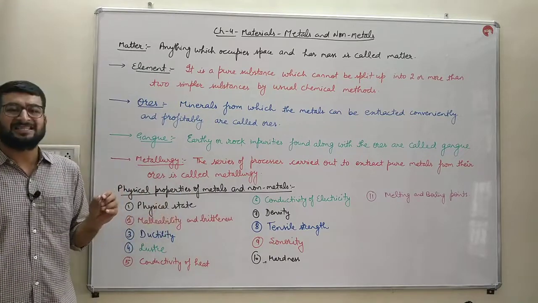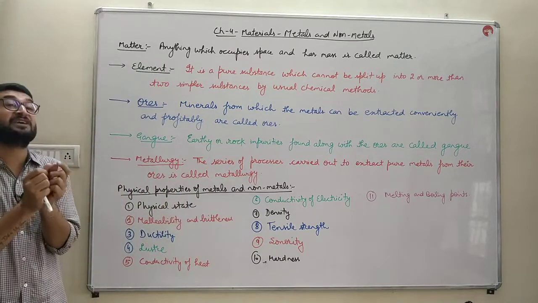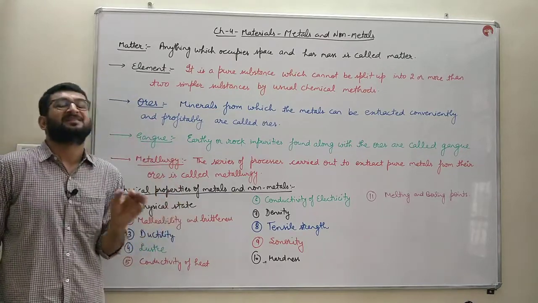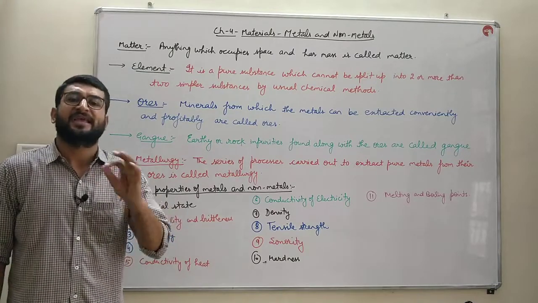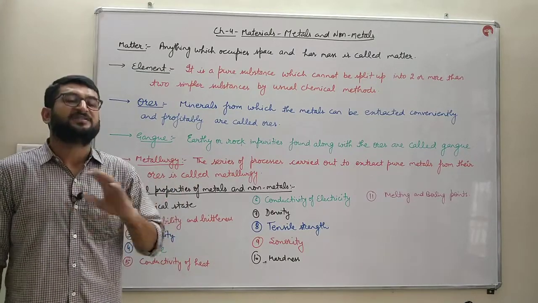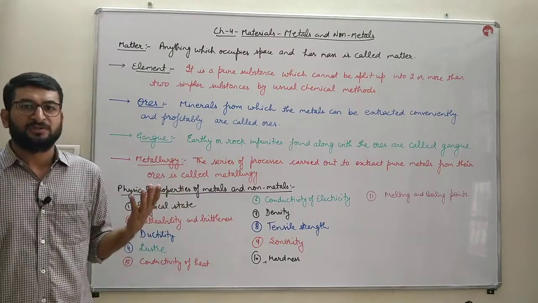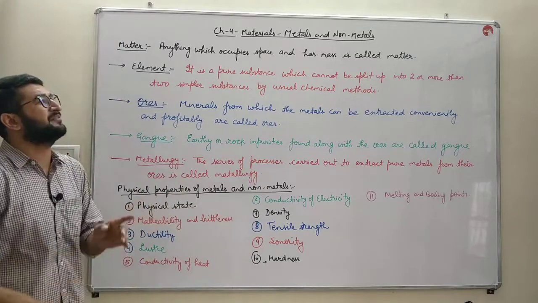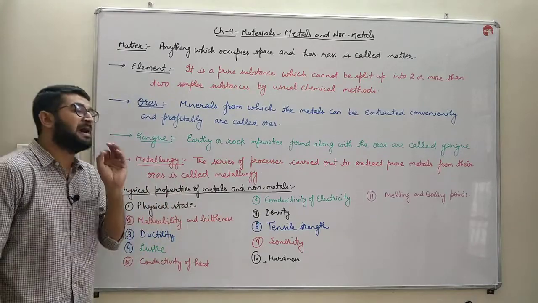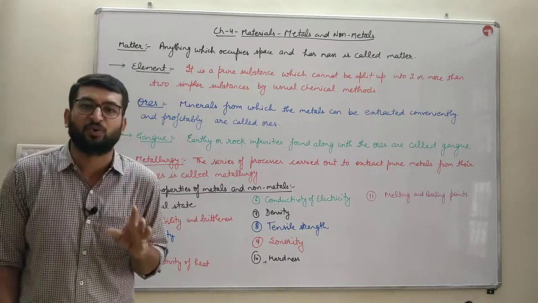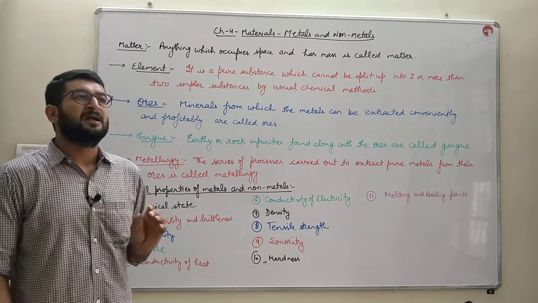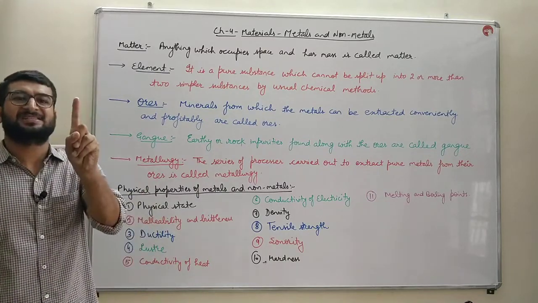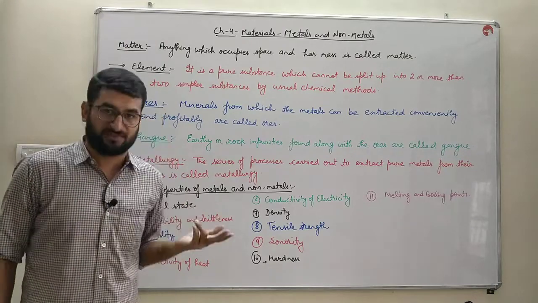Anything which has a fixed mass and occupies a fixed space is known as matter. Air, chair, wood, table, body, clothes, mobile phones, electric gadgets, all those things occupy a fixed space and have a fixed mass. That is why they are all included in matter. Then we classify the matter into various forms like pure substances and mixtures.